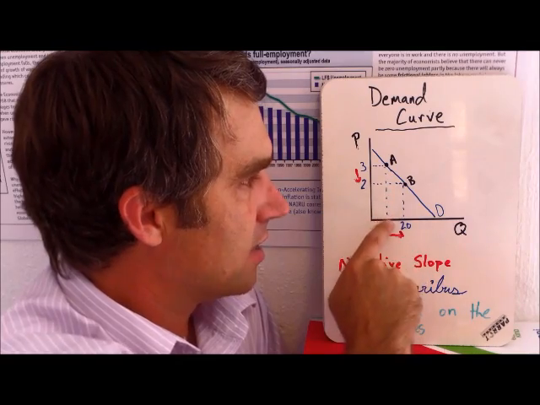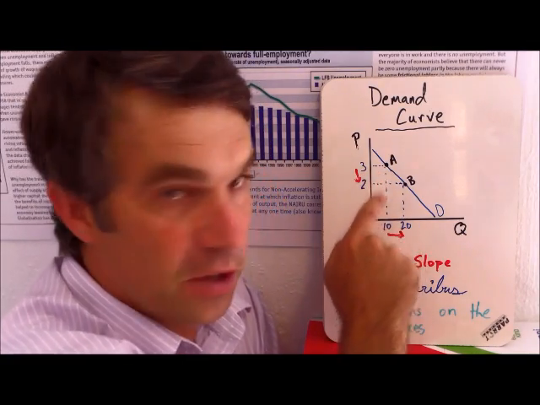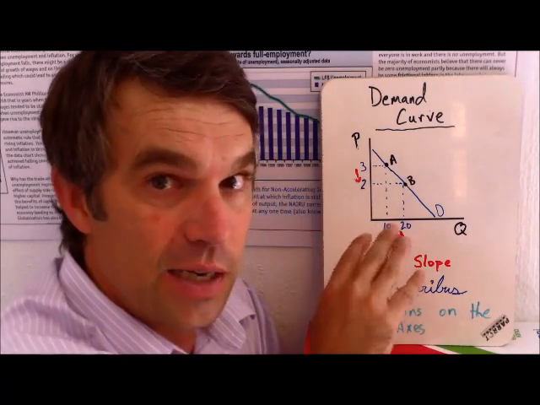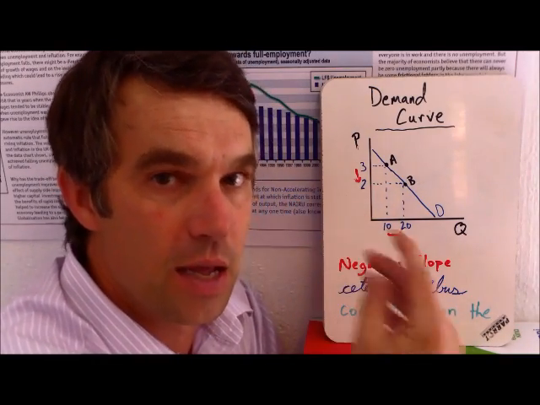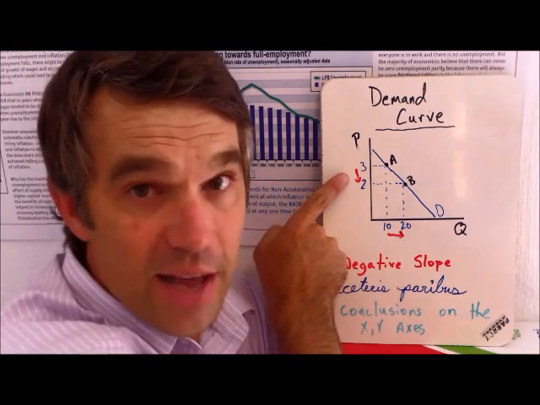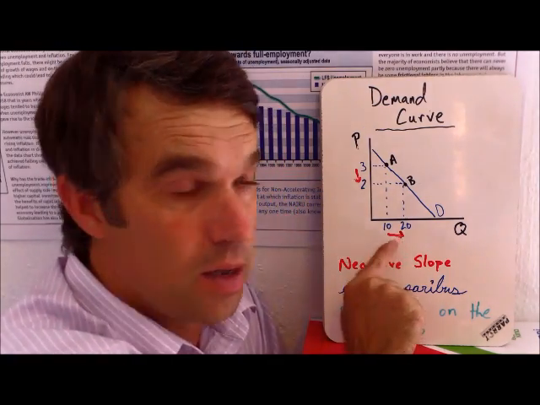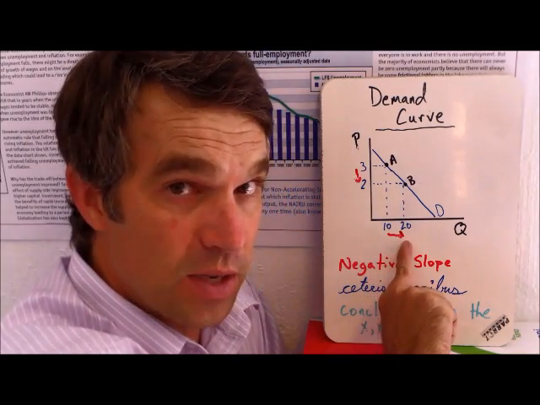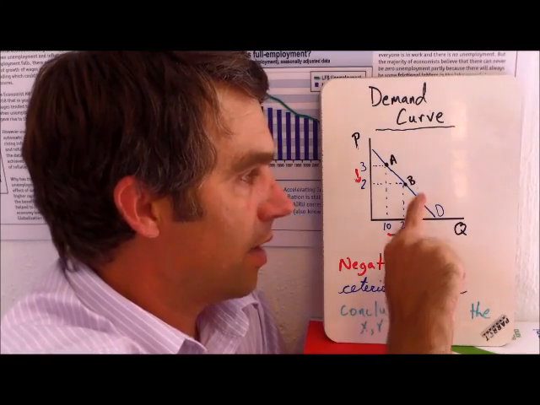I draw dotted lines down to the axis, and I label those points because I want to make sure I can talk about them. So it's not kind of 3 and kind of 10, it's 3 and 10. If I lower price to 2, and that's why I have that arrow here and here, quantity demanded increases by 10, from 10 to 20, and that's point B.